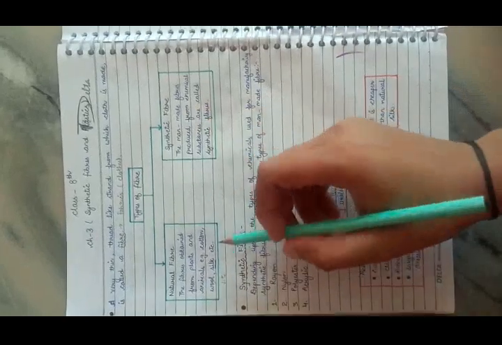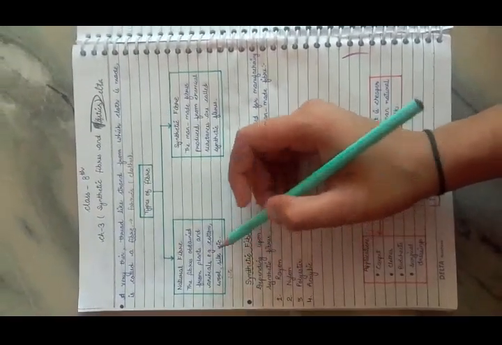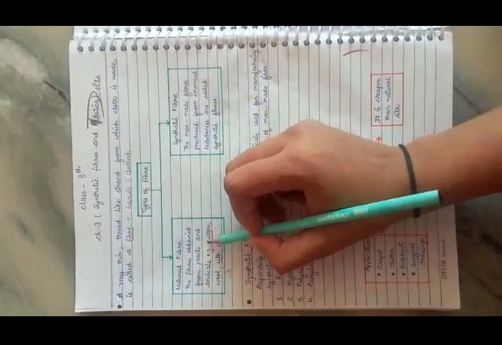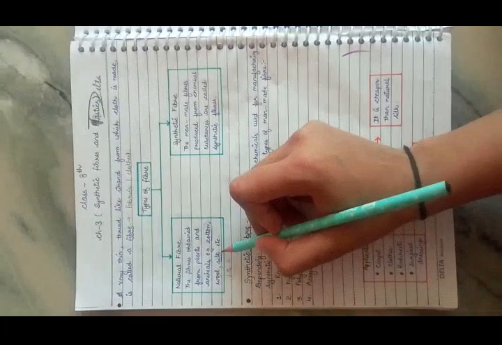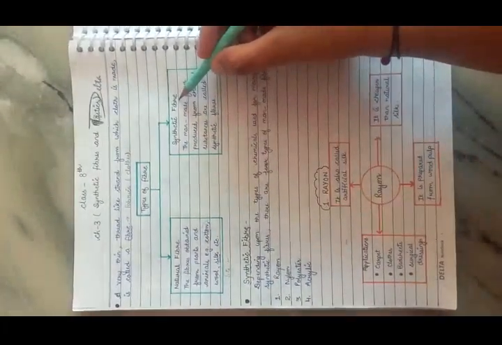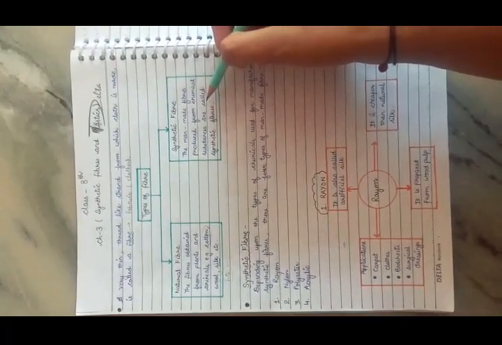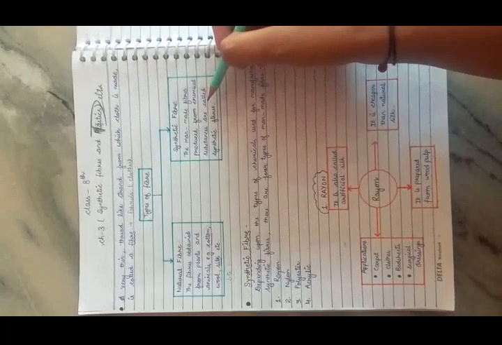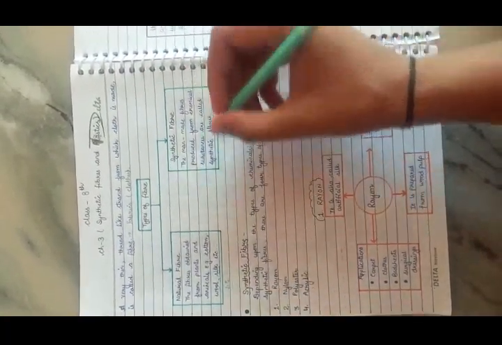The examples of natural fibers are cotton, wool, silk, jute, etc. Here, cotton and jute are plant fibers, wool and silk are animal fibers. Examples of synthetic fibers are rayon, nylon, polyester, acrylic, etc. Before we go further and discuss synthetic fiber in detail, we should know the meaning of the term polymer.